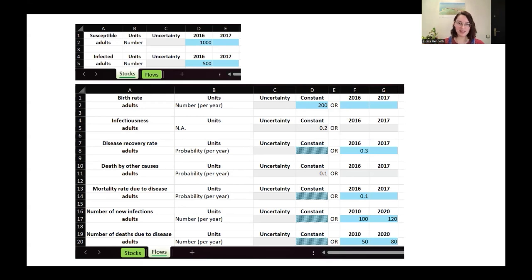So for example, in this case, because it's a very simple example, I've only put in a maximum of 2 data points. But say we look at the number of new infections near the bottom, we have a value for 2010 and another one for 2020. We could also have all of the years in between. So we can have whatever granularity we like.